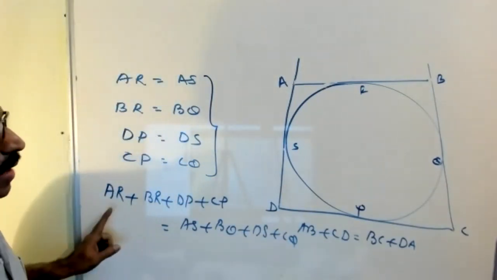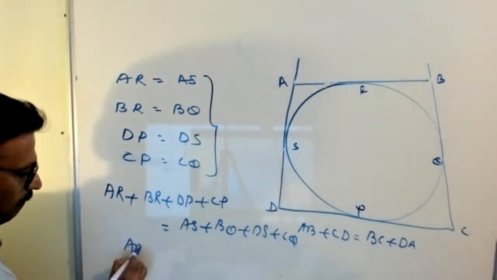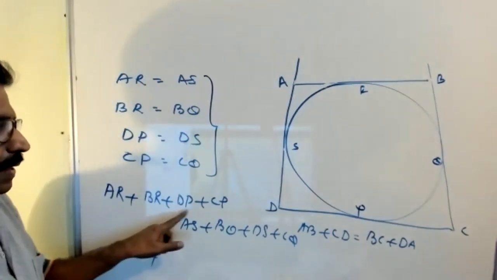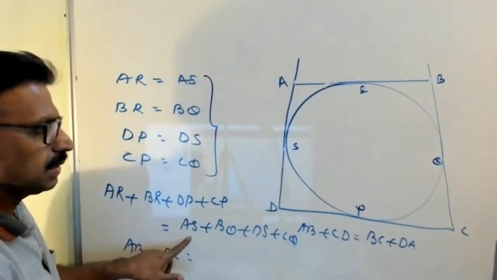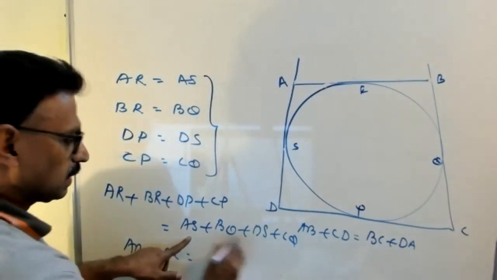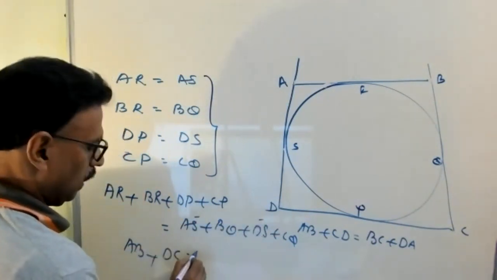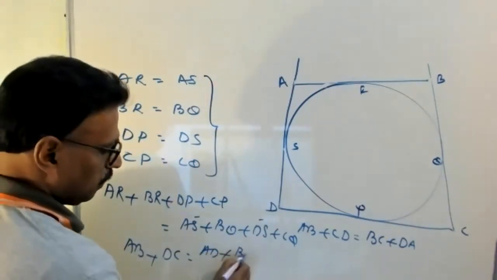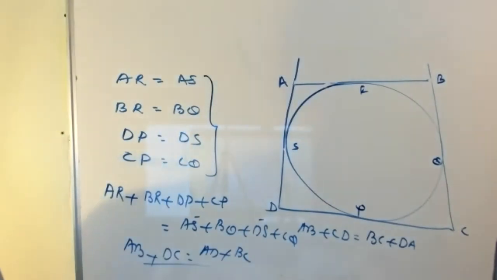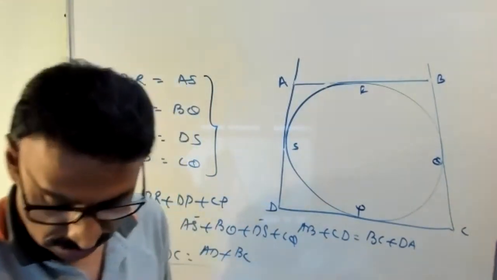AR plus BR is AB. DP plus CP is DC. AS plus DS is AD. BQ plus CQ is BC. Okay, finish. Let's start copying first. Same way you did, no?